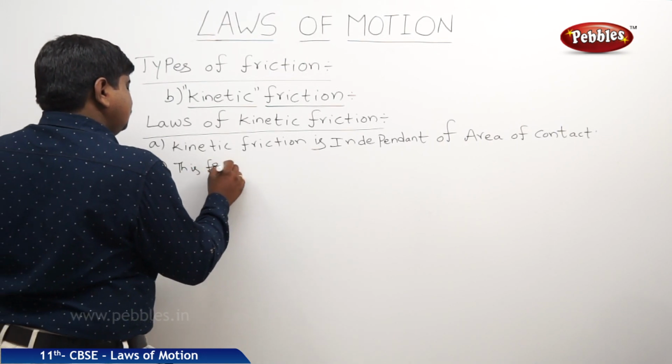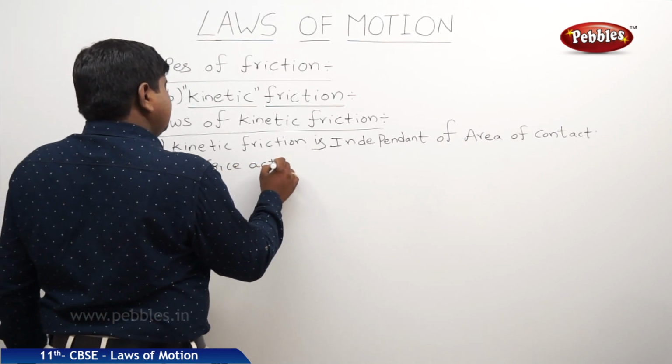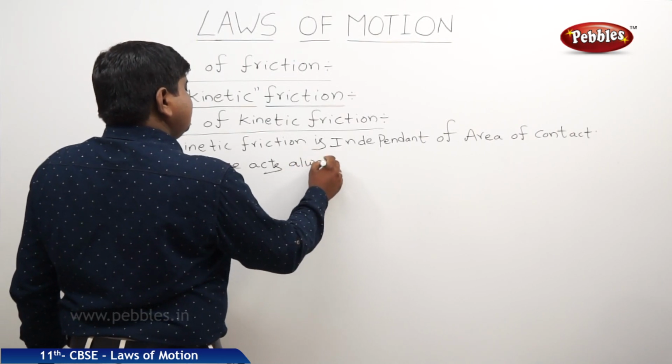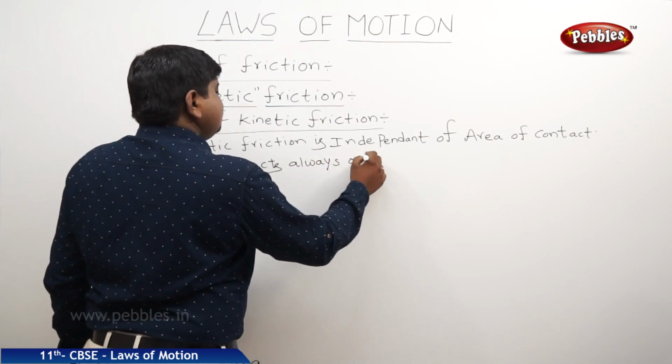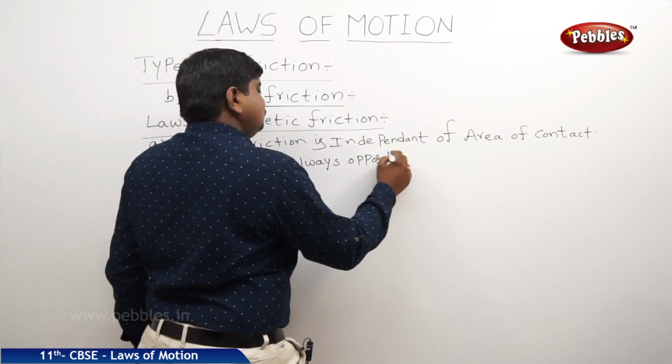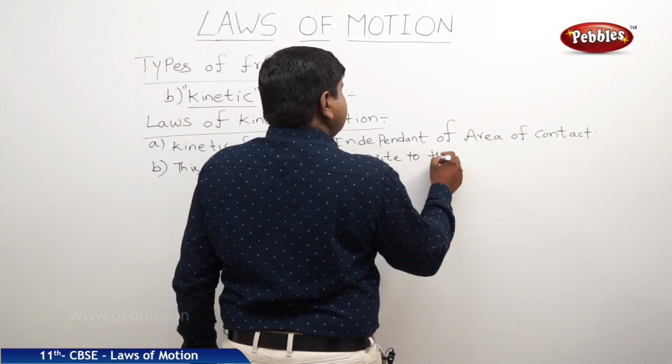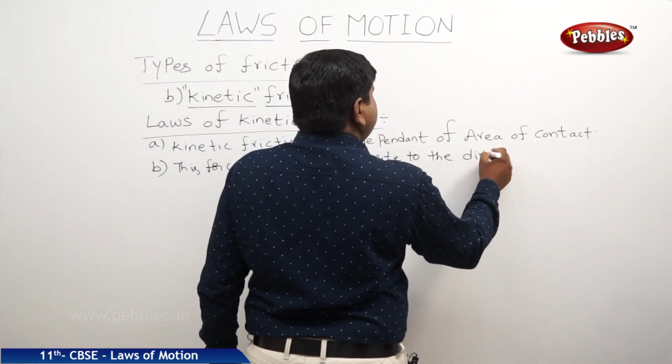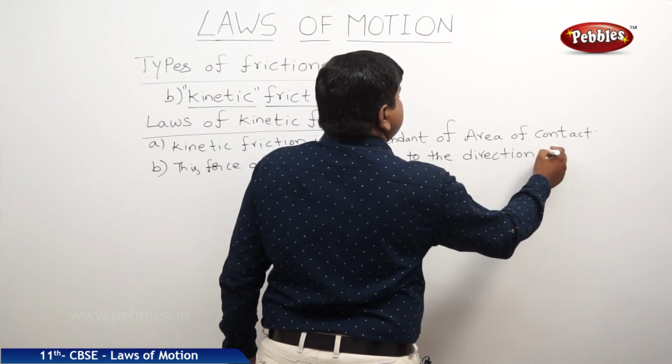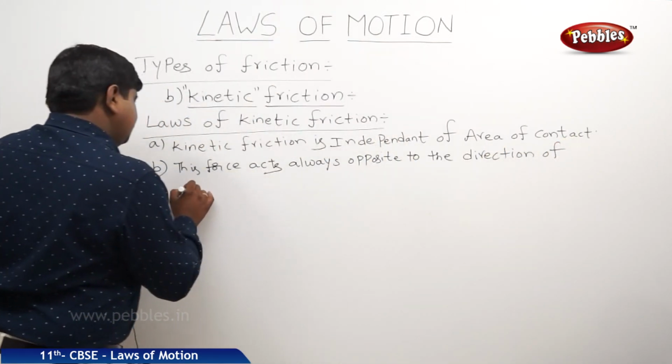This force always acts opposite to the direction of applied force.